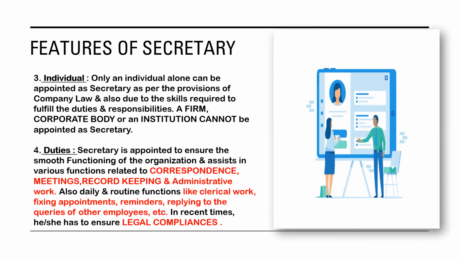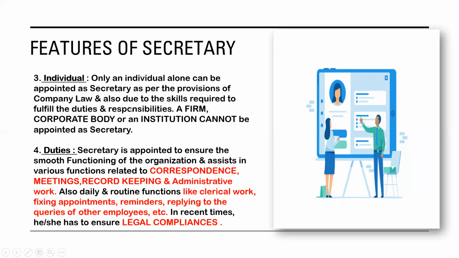I and D. So I stands for individual and D stands for duty. Now individual means secretary can only be one. That means only a single person can be appointed as a secretary. आप किसी group को, किसी firm को और corporate body or society को cannot be appointed as a secretary.